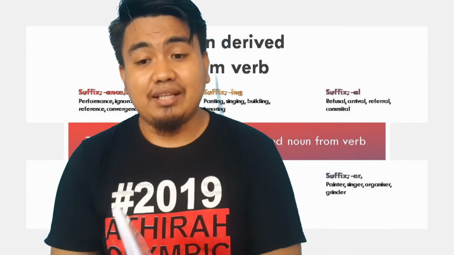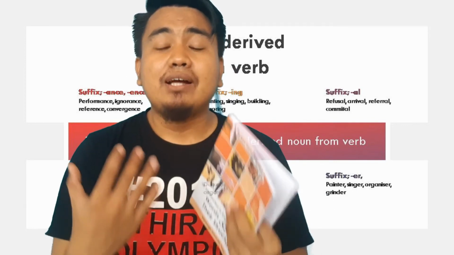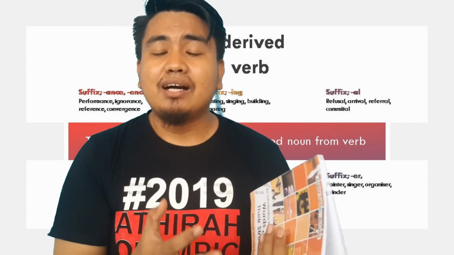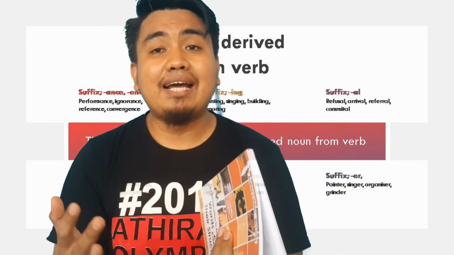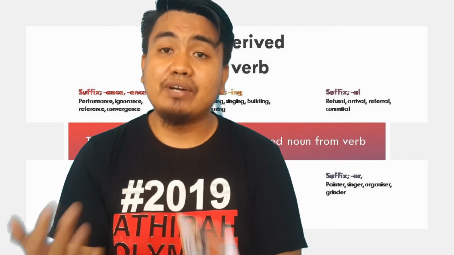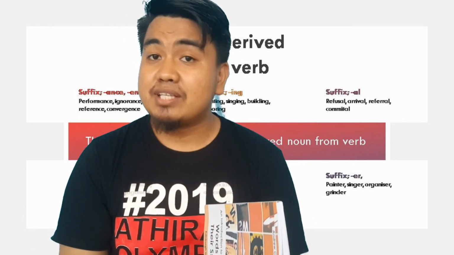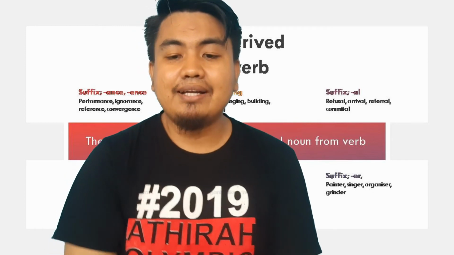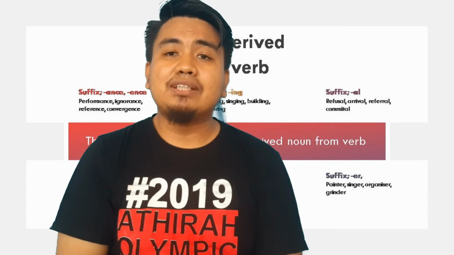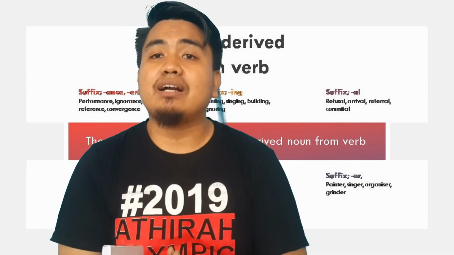And the next, arrival. Arrival is a noun with the suffix al. And the next, referral, and committal and others.